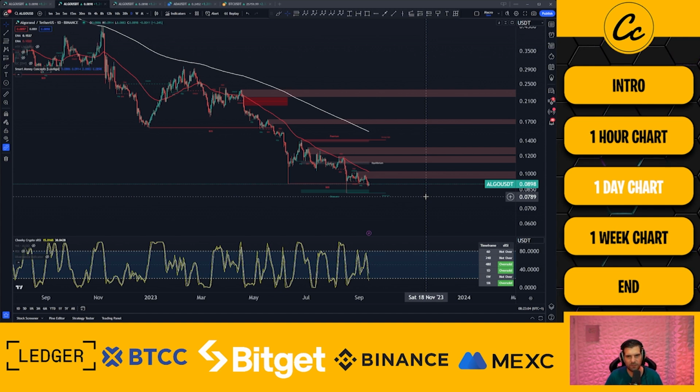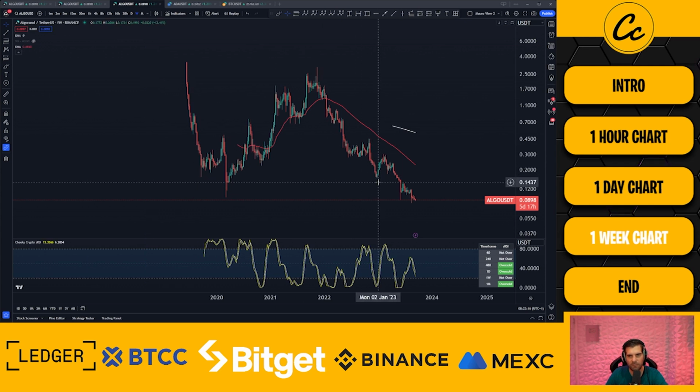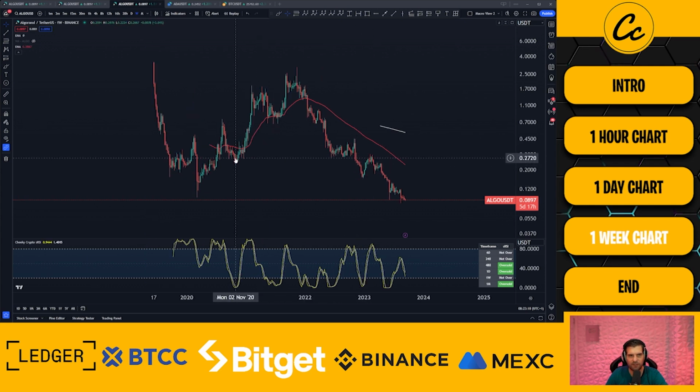A bounce upwards towards the 50 EMA, possibly at 10 cent, is something that we might be able to see over the next couple of weeks or so. How it reacts to that is going to be quite interesting as well. Taking a look at it from a weekly standpoint, again, there's not a huge amount of data here on the weekly time frame, but again, we look at this and it doesn't look strong either, below the 50 weekly and below the 200 weekly EMAs. Obviously, there's still a lot of slippage here.